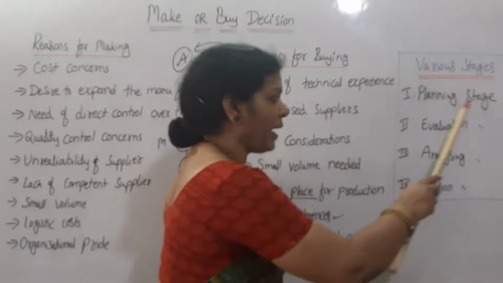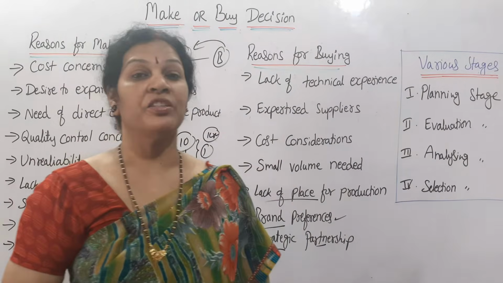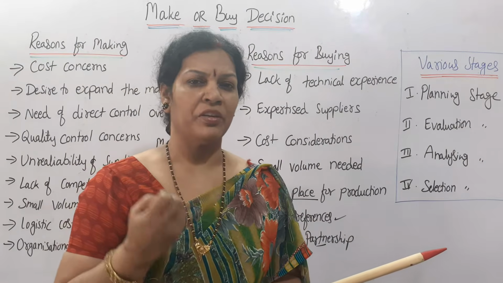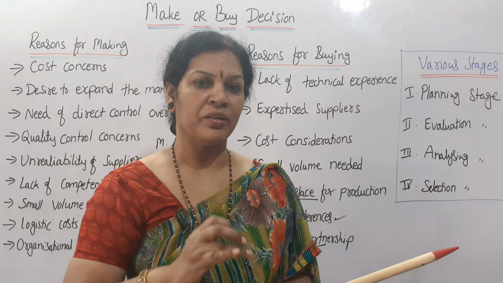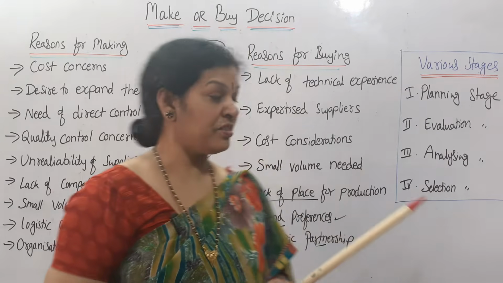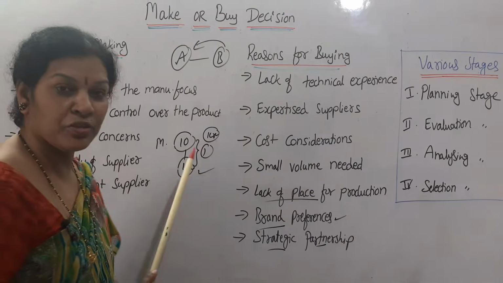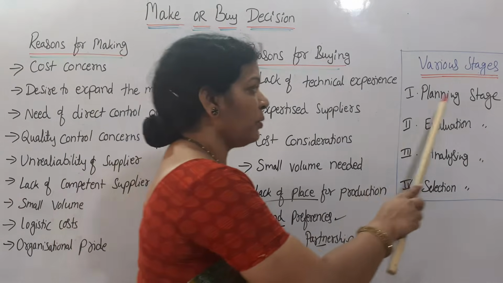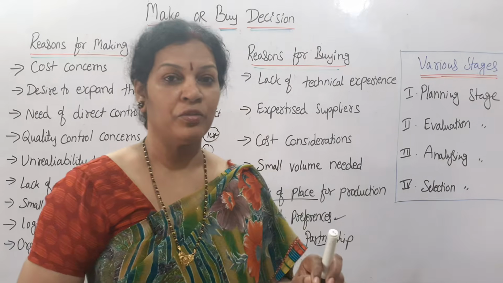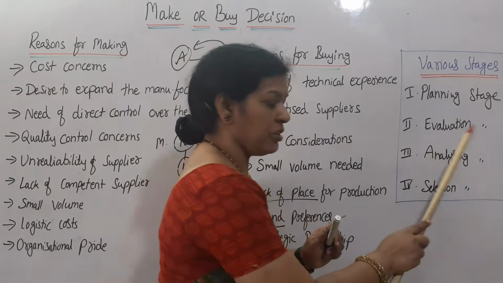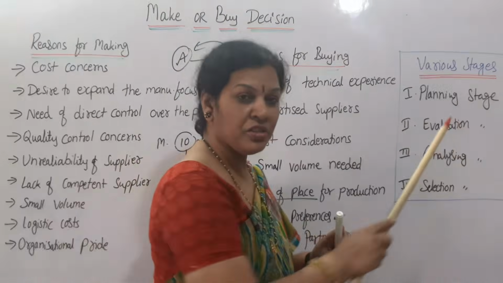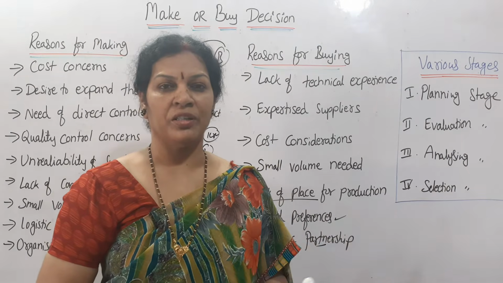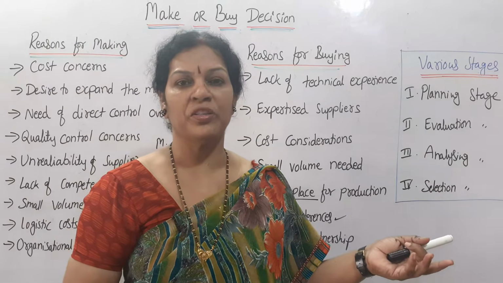First stage is the planning stage. In the planning stage, you are going to inquire whether we shall make or buy, what is better, what is good. As I gave you a small example, there are many ways you have to think. So that's about the planning stage. If planning is over, then the evaluation stage. At the evaluation stage, you will be thinking about the other alternatives also. How many alternatives are there? Which one is best?